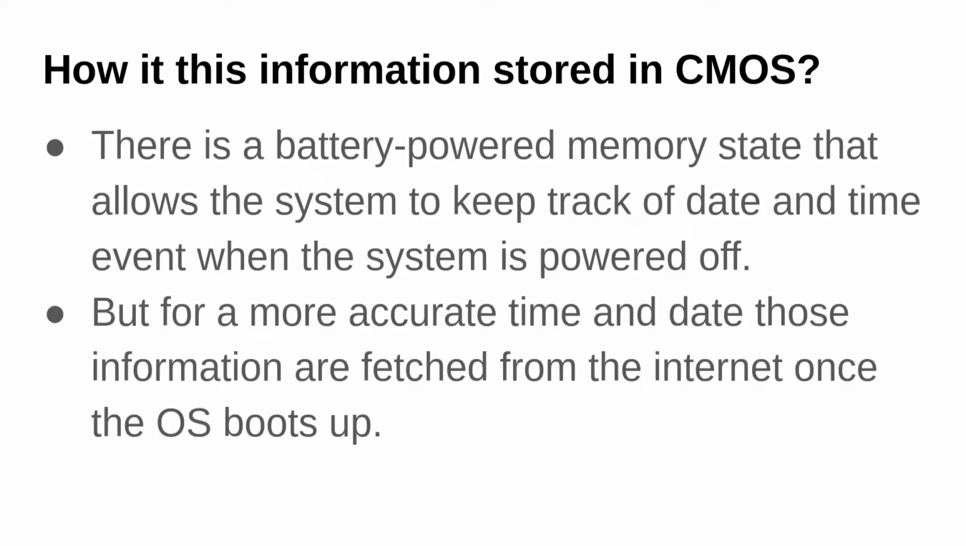Note that even though we have this time and date inside the CMOS, you get the more accurate date from the internet. Once the PC boots up and you are connected to the internet, the operating system fetches time from an online source. That is more accurate as compared to the CMOS, because the CMOS battery can die and that can make your operating system time wrong.